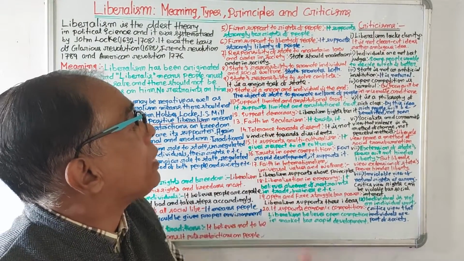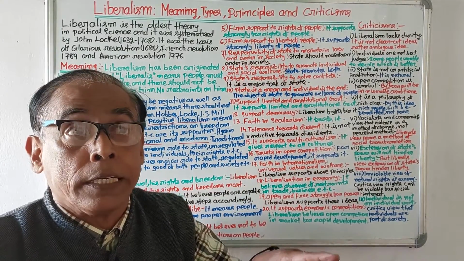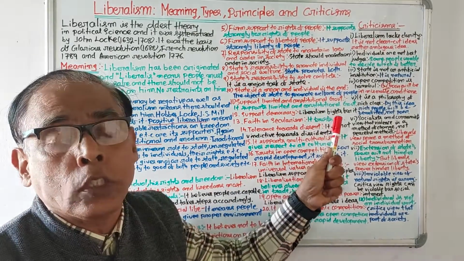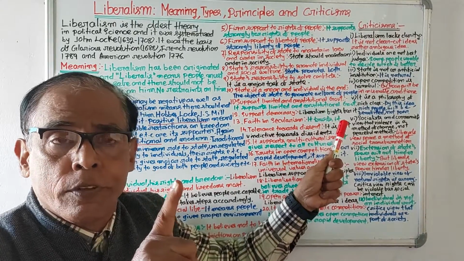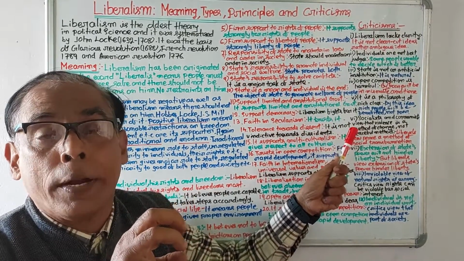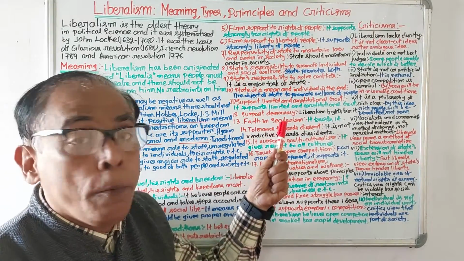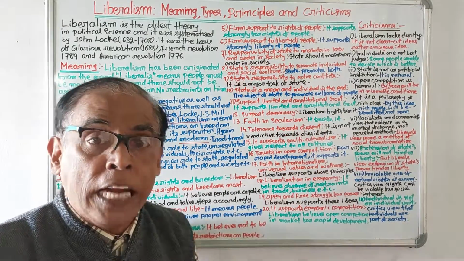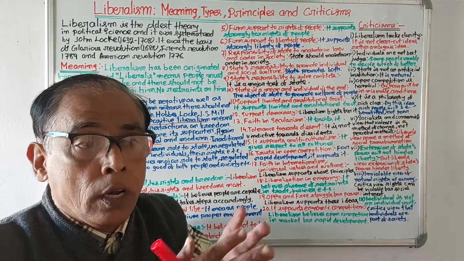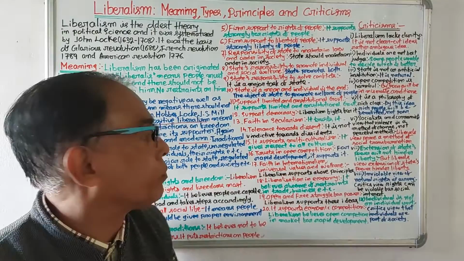10, state is a means, individual is the end. Liberalism believes the state is only the means, but the individual is the end. 11, support for limited and constitutional government. Liberalism believes in a limited government, not absolute government. It means government should have limited power. 12, it supports democracy. Liberalism fights for it. It feels that only in a democracy are freedoms, rights and individuals secured.